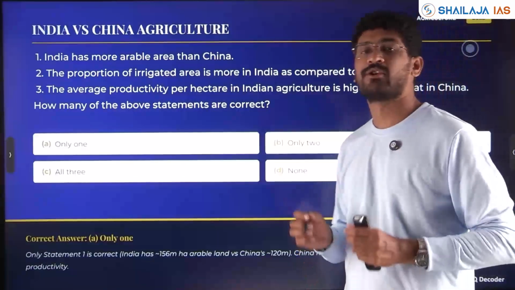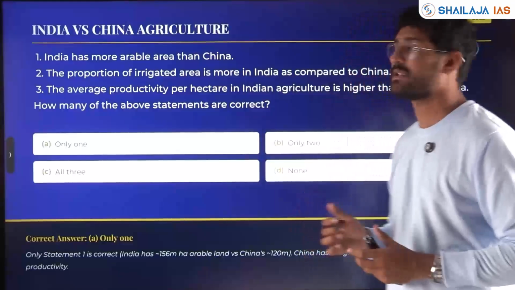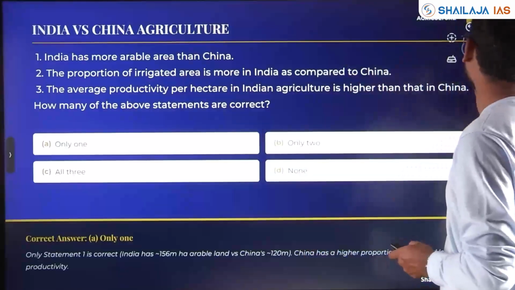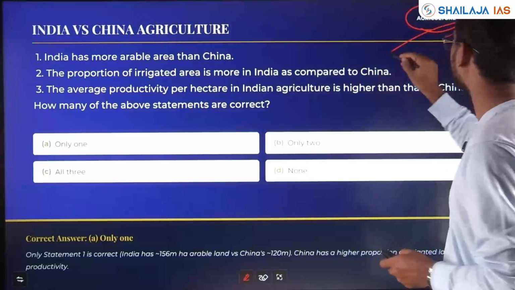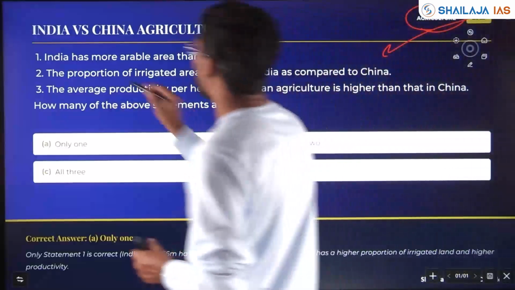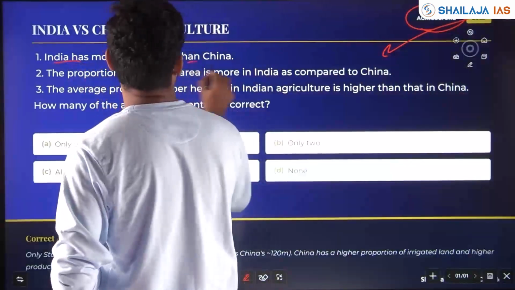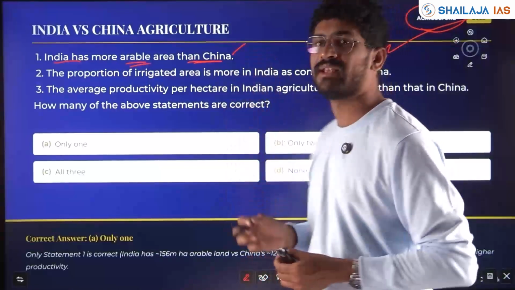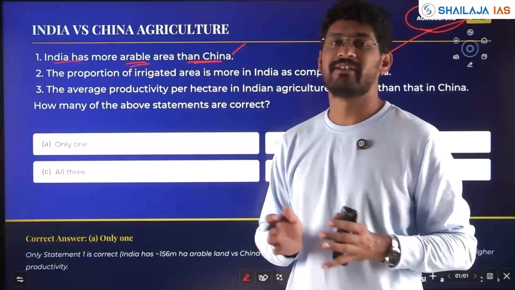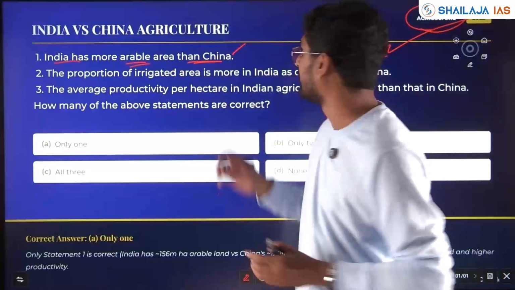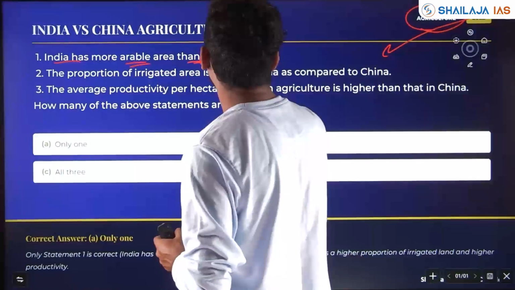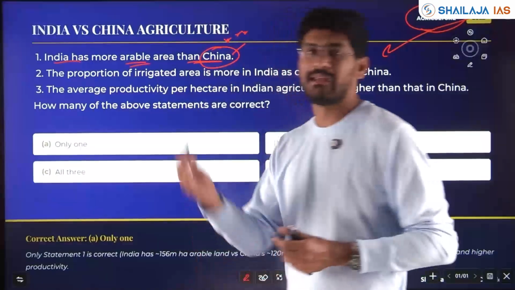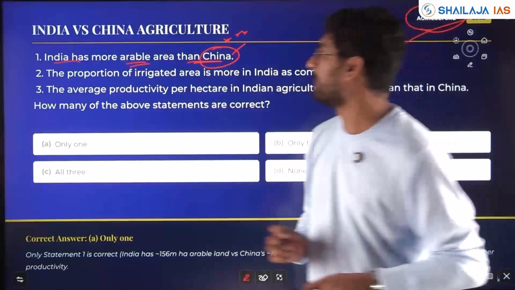Again, with respect to comparison of Indian agriculture versus China's agriculture, 2023. India has more arable area than China. This is factually correct because most of the Chinese land, the western region, is desert, non-arable due to the Siberian winds blowing from Russia.